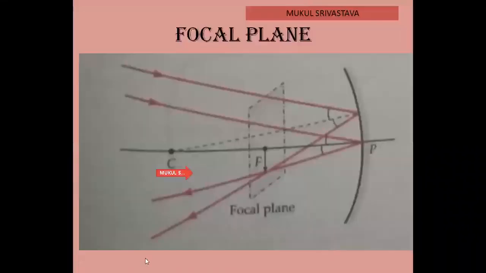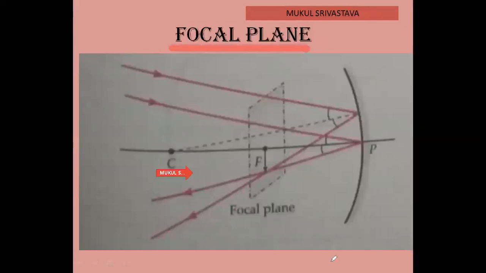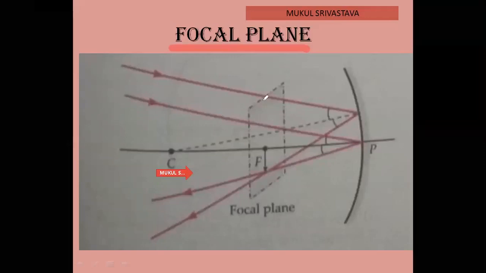Now students, in this slide we are going to discuss the focal plane. The focal plane can be defined as the plane which is always perpendicular to the principal axis.